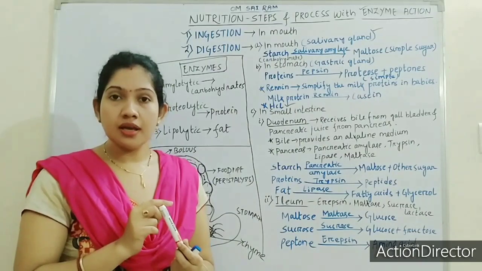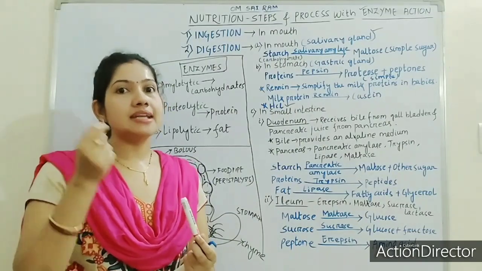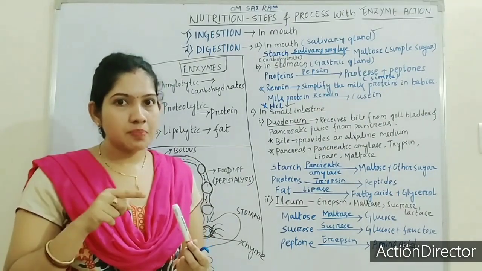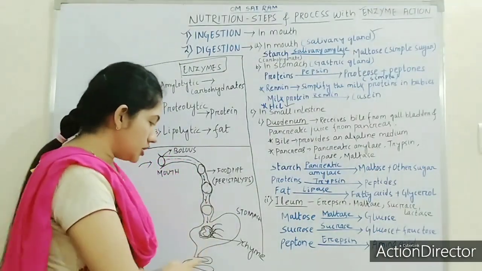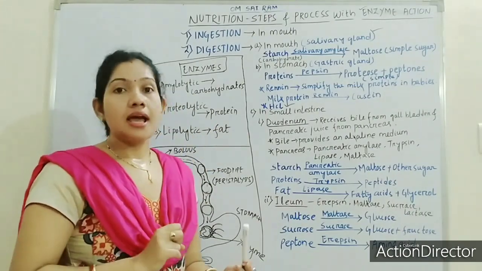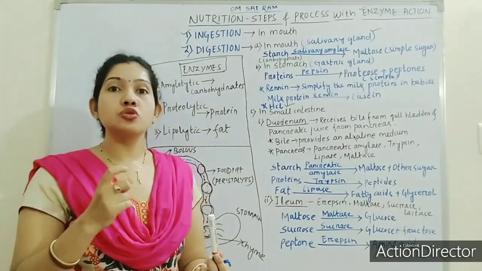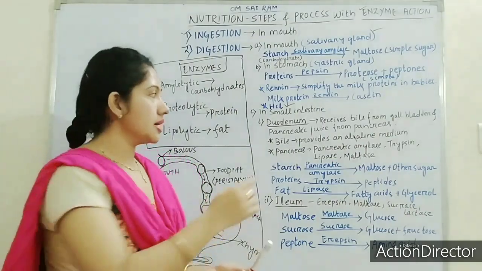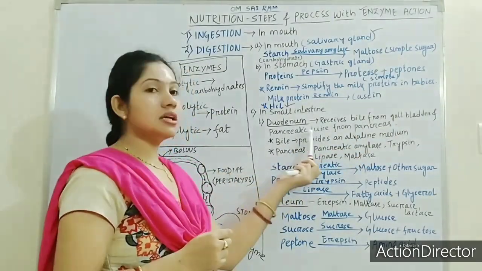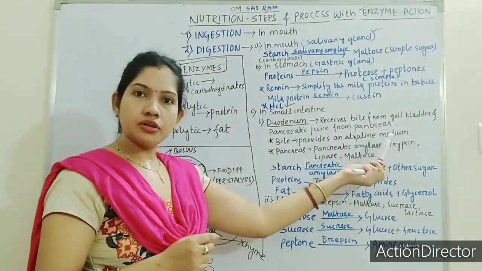That is the first one. And the second one, pancreatic amylase or the pancreatic juice which will be secreted from the pancreas. If you all remember, the duodenum will receive bile from the gallbladder and pancreatic juice from the pancreas. So here I have written duodenum receives bile from gallbladder and pancreatic juice from pancreas. Got it?